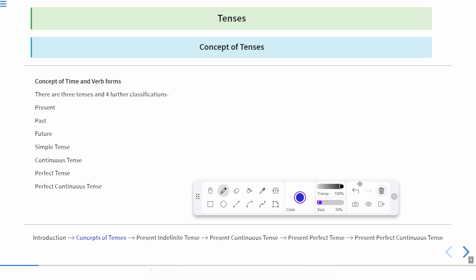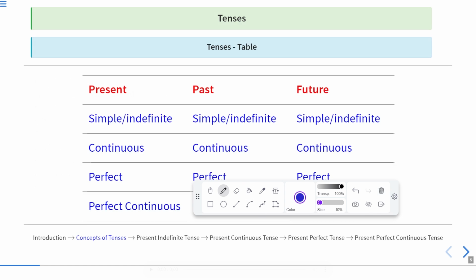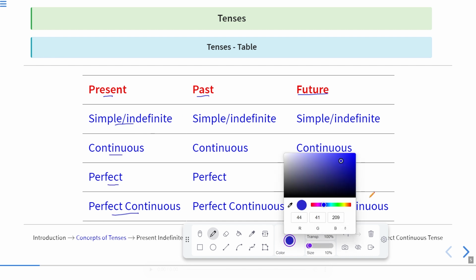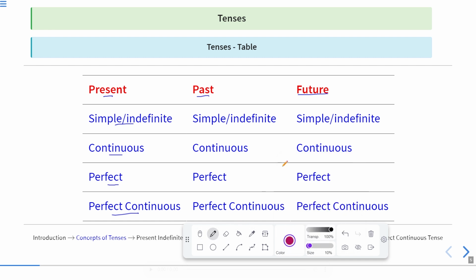Now let us see these classifications in a table. Now here you can see the table. Here we have present tense, past tense, and future tense, and they are further classified into simple indefinite, that is simple tense or indefinite tense, then continuous, then perfect, and then perfect continuous. Okay, now let me explain this completely.